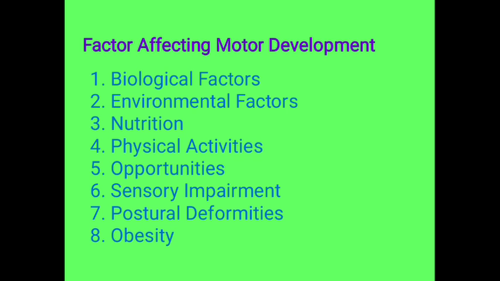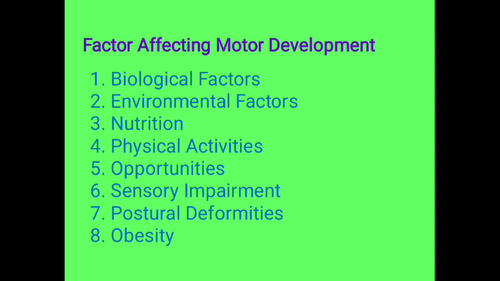So here we have various types of development, including motor development. A very good example is given in the textbook related to slow twitch fibers and fast twitch fibers. If the parents have more fast twitch fibers, then the chances are the child will also have more fast twitch fibers, and he or she can be a good athlete and a good runner. If slow twitch fibers are inherited, then the child can be a good athlete related to endurance. So you can see that the biological factor is one of the factors which affects the